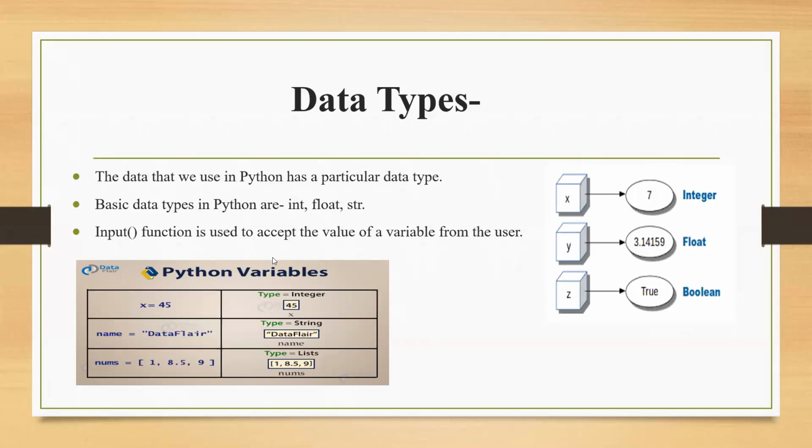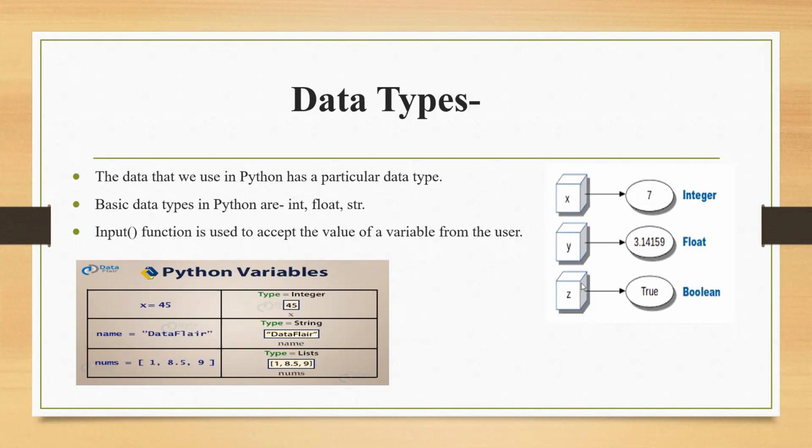Okay, so here two images are there. Let us see these Python variables which I am going to tell you. Like if x is equal to 45, the type will be integer. Then data, float, string, as I have told you. And if it is 1859, these kinds of things, see, it is enclosed in this kind of bracket, so that is why it is a list. You don't have to learn this data type at this level in this class. You can leave this. Suppose here I am writing NUMS is equal to 11.5 or 8.5, so this will be float.